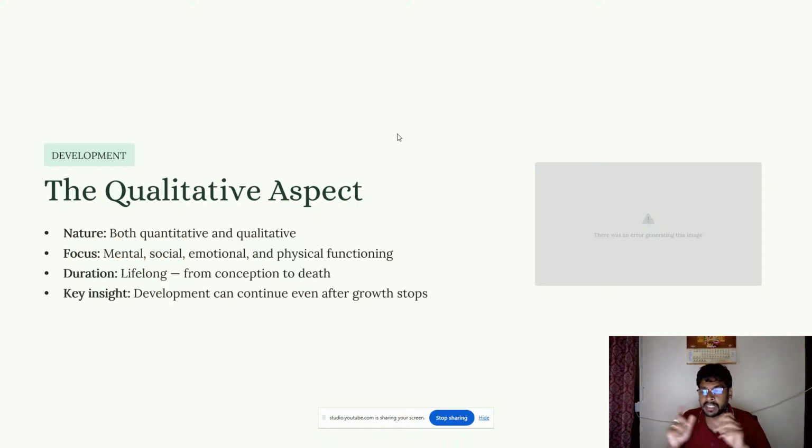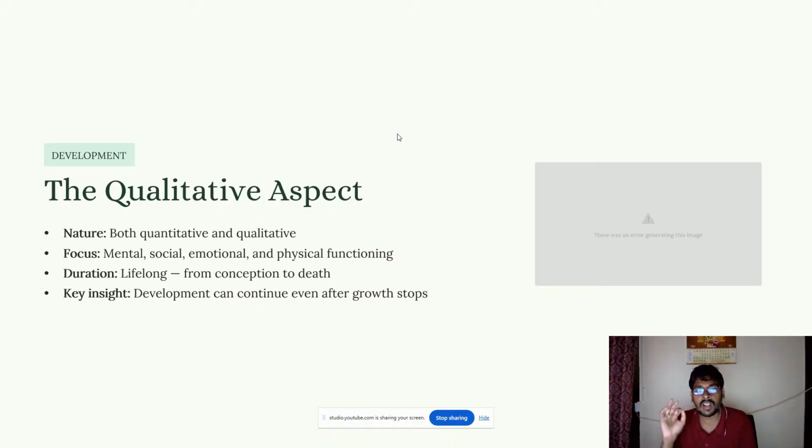And now the qualitative aspect in development. The nature is both quantitative and qualitative. The focus is on mental, social, emotional, and physical functioning. In the previous quantitative aspect, we discussed height, weight, biological changes, and so on. But here the focus is on mental, social, emotional, and physical functioning, and the duration is lifelong. It doesn't stop; it is from conception to death.